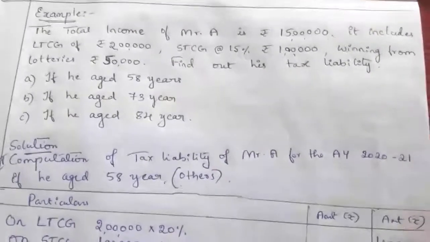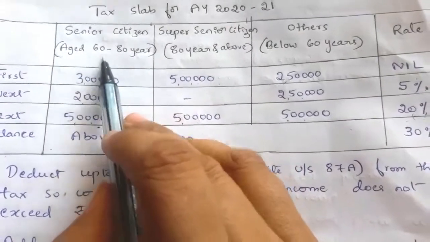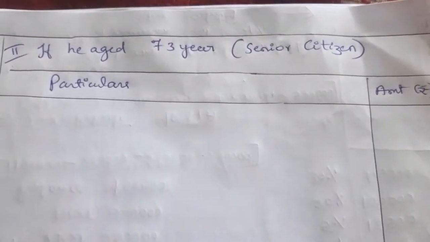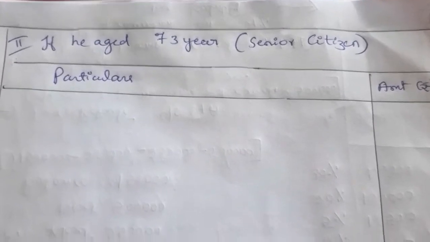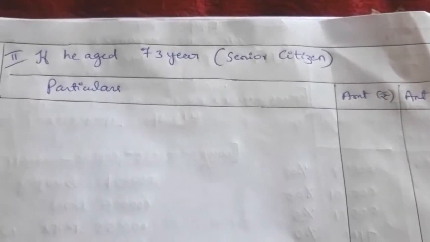Next we'll compute the tax liability for the second case, if he is aged 73 years. If he is aged 73 years, he comes under aged 60 to 80 years, so he is a senior citizen. So we have to apply this first column case. So write the heading, computation of tax liability if he is aged 73 years. Draw 3 columns: particulars and 2 amount columns.